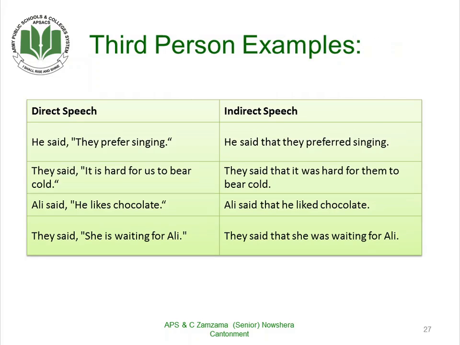Now third person examples. Third person remains the same. It doesn't change. Let us see some examples here. He said, "They prefer singing." He said that they preferred singing. They said, "It is hard for us to bear cold." They said that it was hard for them to bear cold. Ali said, "He likes chocolate." Ali said that he liked chocolate. They said, "She's waiting for Ali." They said that she was waiting for Ali.